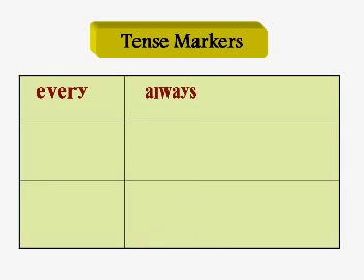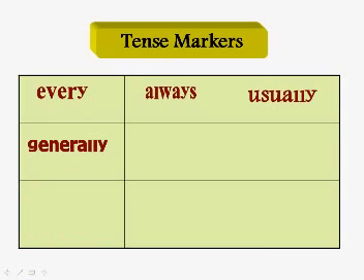Okay? Always. I always go to school in the morning. Usually. I usually drink coffee in the morning. Generally. Generally, people tend to wear heavy clothes in winter, for example.